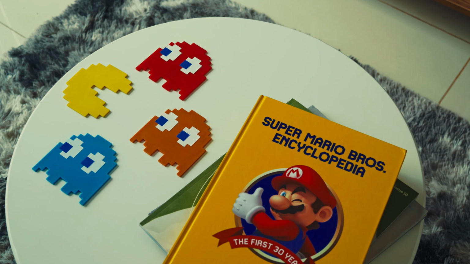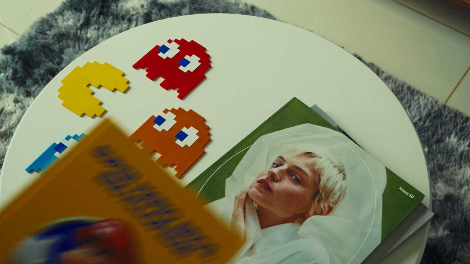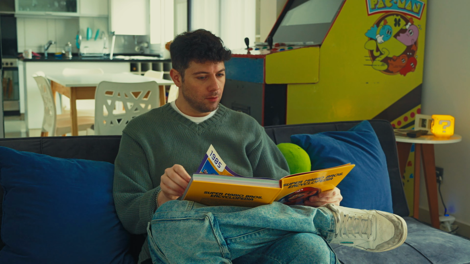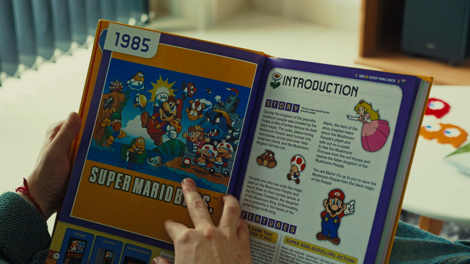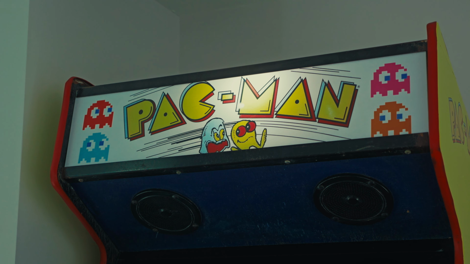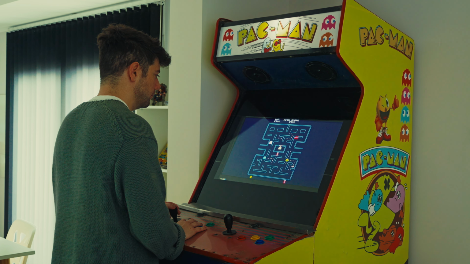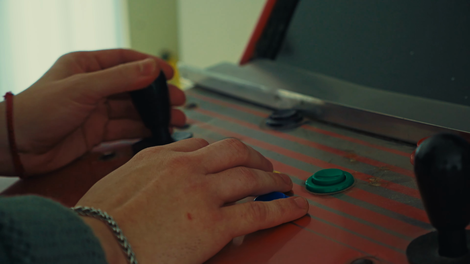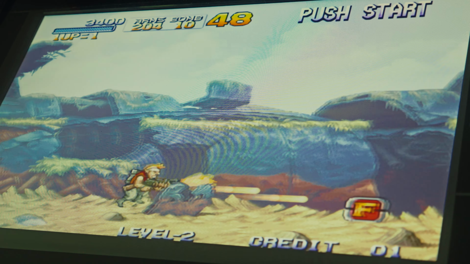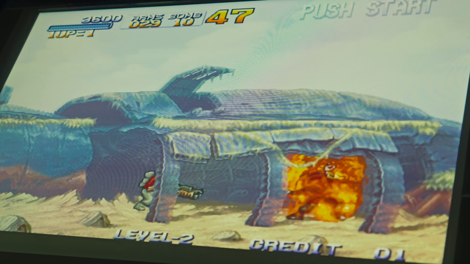To start the creative process, I like to dive into a bit of research. I surround myself with things that inspire me, whether it's learning about the history of a game or just getting lost in one. There's something about the way these worlds are built, the mechanics, the sound. It all feeds into the mood I'm chasing.